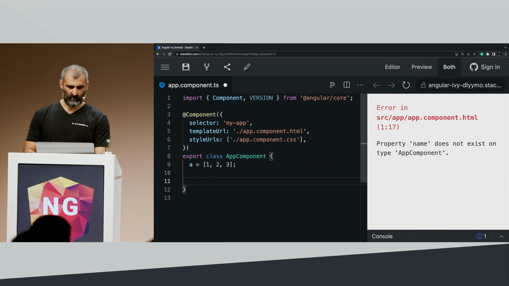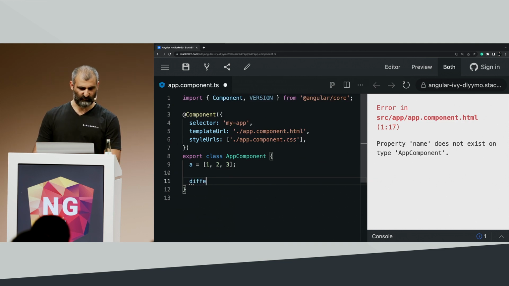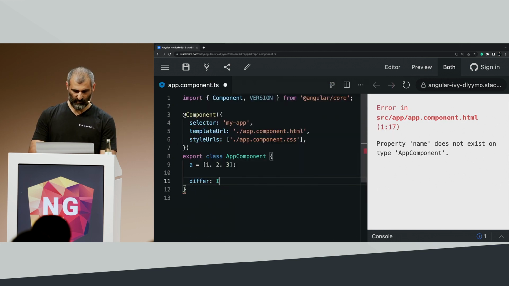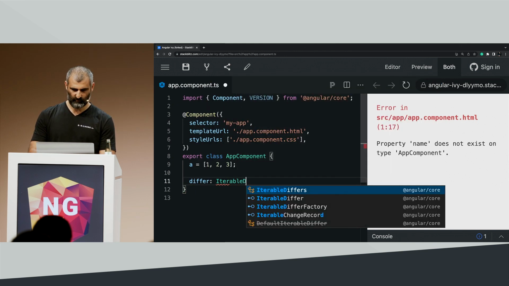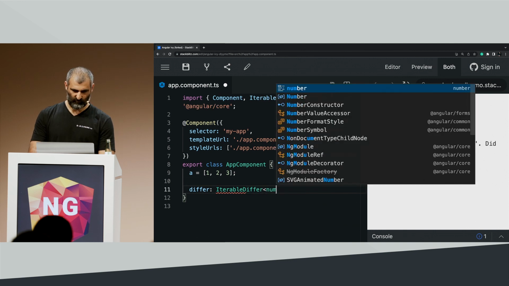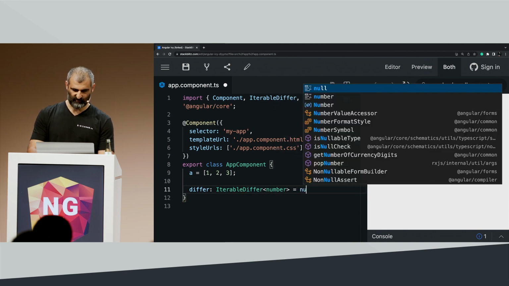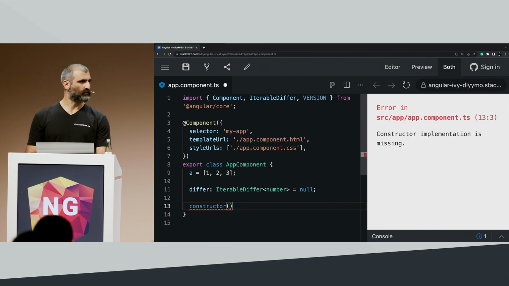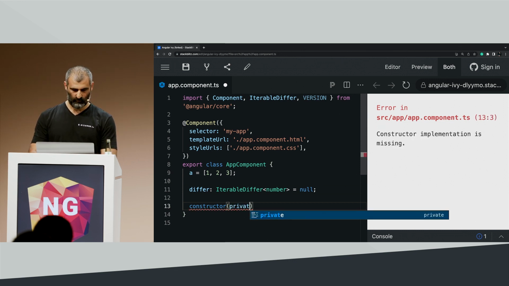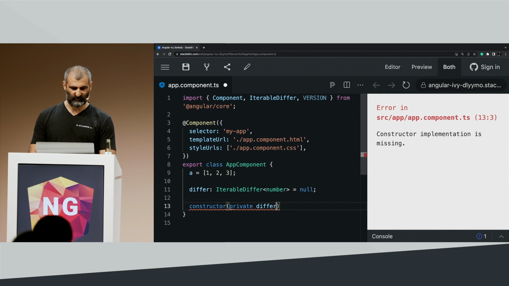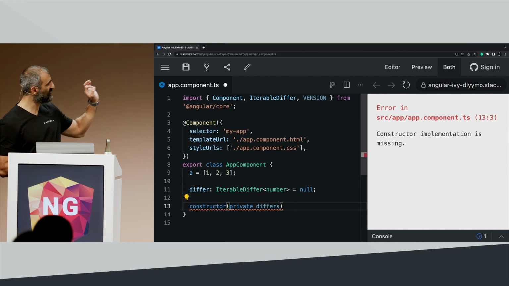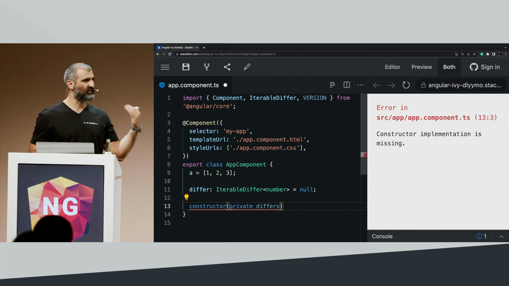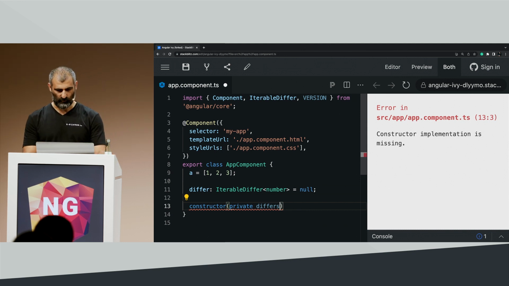Now let's also declare a defer. The defer type will be iterable defer of number, and let's set it to null in the beginning. Now, I'm adding a constructor because I want to inject my iterable defers. By the way, look at the slight difference between defer, which is my defer, and the iterable defers that I'm getting from Angular.